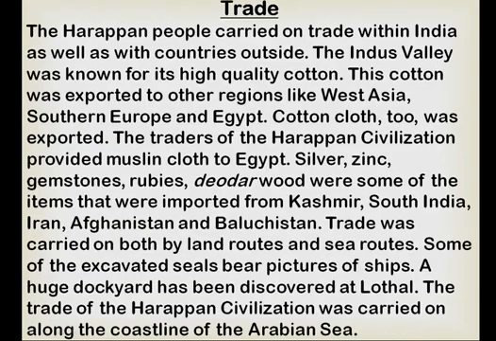The Harappan people were also doing trading. They were trading within India and with outside countries. High quality cotton was very well known in the Indus Valley. This cotton was exported to other regions like West Asia, Southern Europe and Egypt.